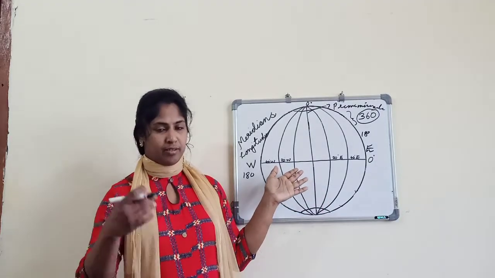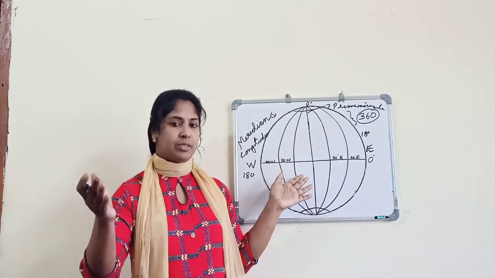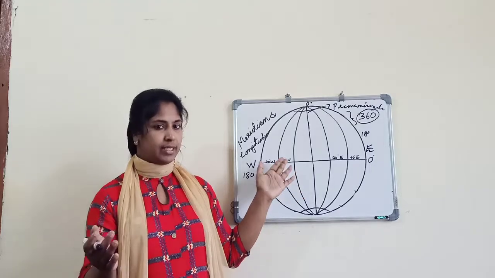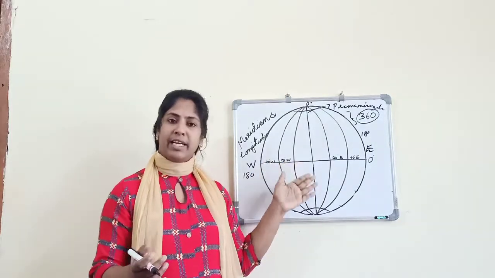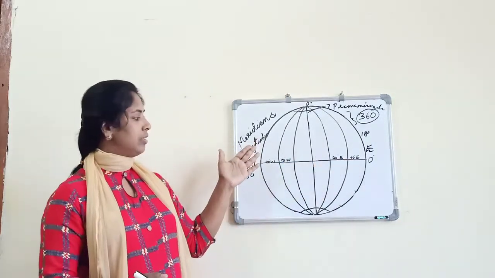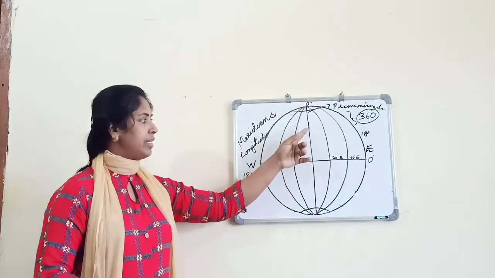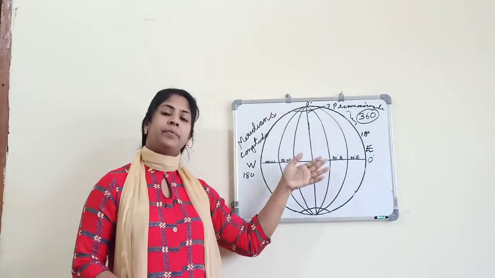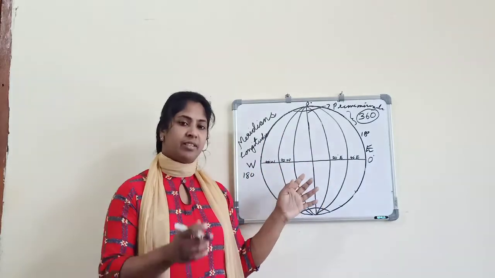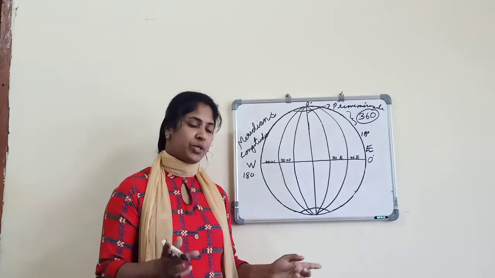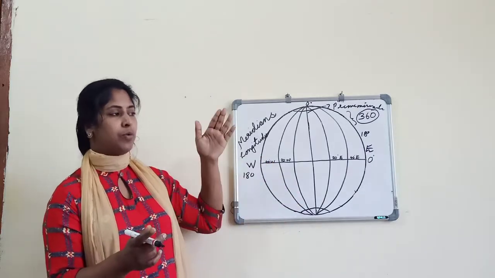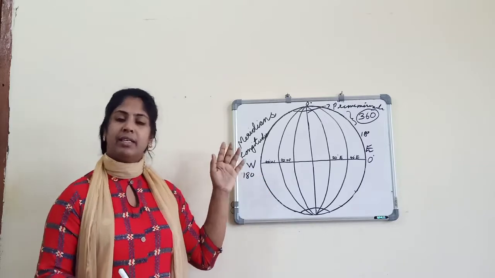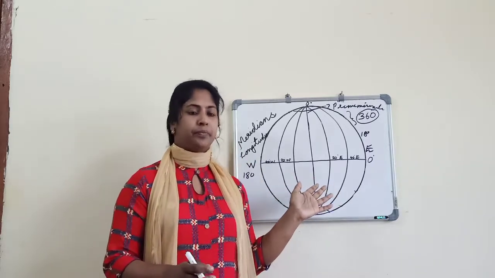I will explain in the next class the relation of meridians or longitudes and time, and we will see how the date is changing. So the prime meridian is 0 degree, and opposite to that is the 180 meridian. If you take these two semicircles together, that makes a complete circle.